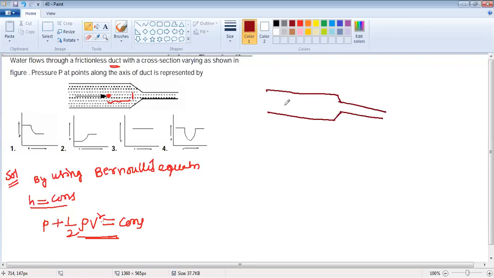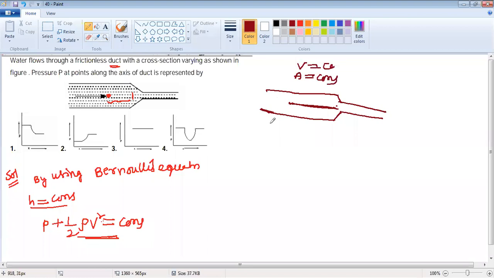Once you look at this figure, from here to here is the same cross section, from this point to this point, same cross section. So A is constant, area of cross section is constant, and speed is also constant.